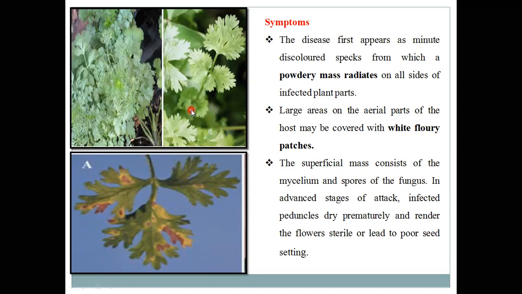So these are the symptoms produced by this powdery mildew, Erysiphe polygoni, on the coriander crops. Suppose these coriander plants or leaves have the whitish mass; they are meant for eating purposes, so farmers or any person cannot prefer such infected coriander leaf or plants for eating.